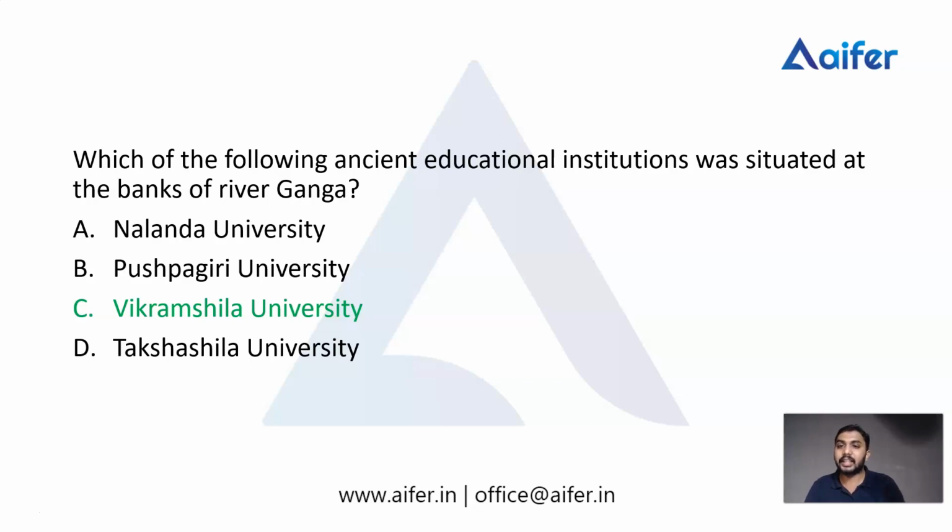We all know about the river Ganga, and we know that Vikramshila University was situated near its banks. Not Nalanda University, not Pushpagiri University, not Takshashila University, but Vikramshila University was situated on the banks of river Ganga.